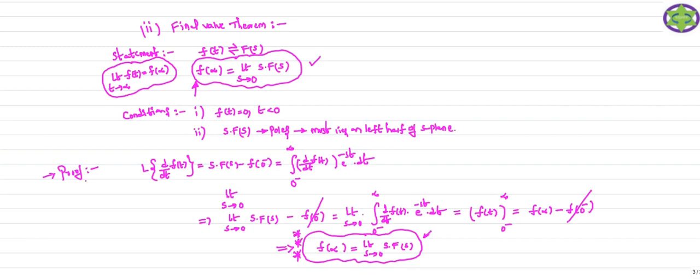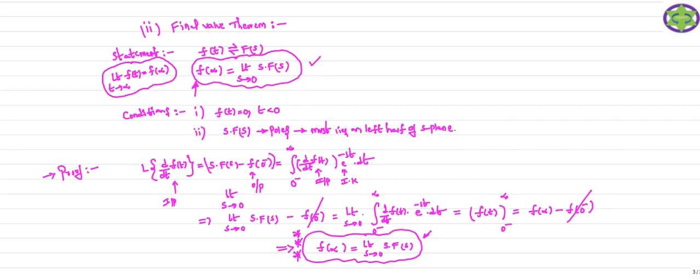So how can you prove this one? To prove this one, we already know the Laplace transform of the first order derivative of the signal. So this is your input and this is your output. How can we get the output? Using the integral transformation. This is your input, and this is your integral kernel expression. So using this integral operation, we are going to find the output. This is the Laplace transform of the first order derivative of the signal.